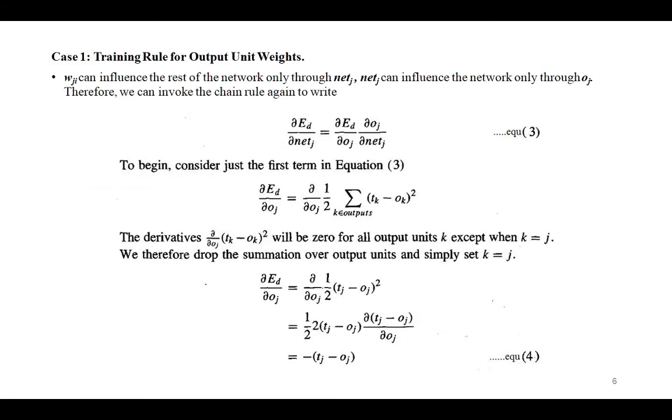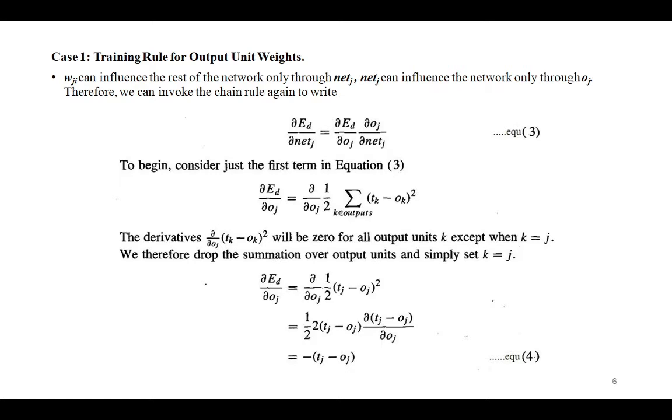Now case 1. This is the training rule for the output unit weights. Just as Wji can influence the rest of the network only through net j, here net j can influence the network only through Oj.